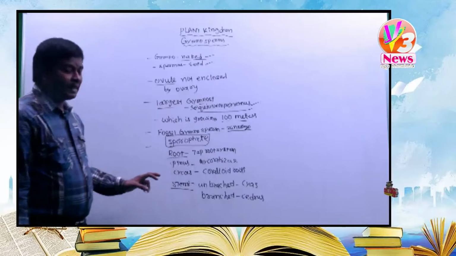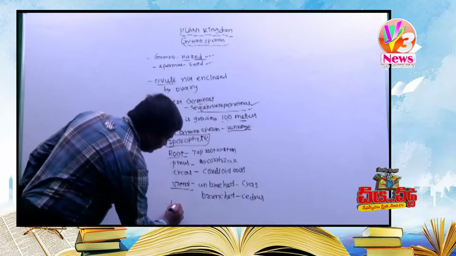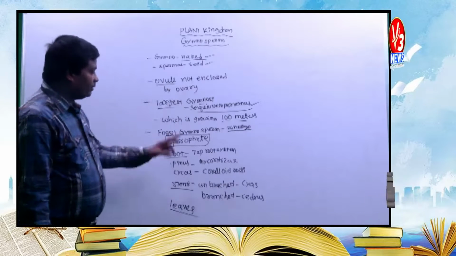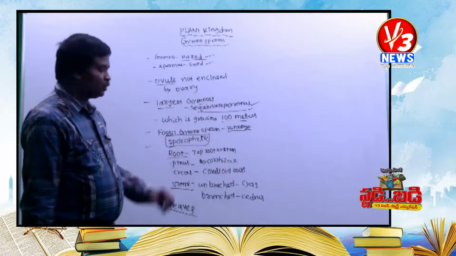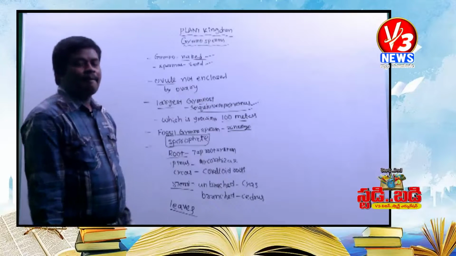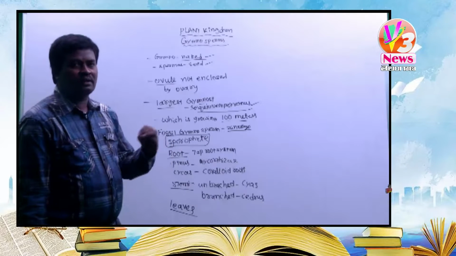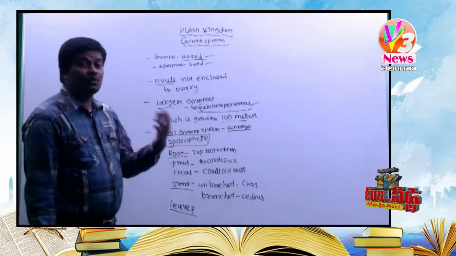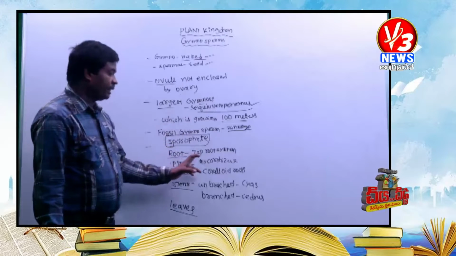Sporophyte. The sporophyte plant body is differentiated into root, stem and leaves. What type of roots are found in the sporophyte plant body of gymnosperms? Comparatively, roots are absent in algae. In bryophyta, the roots are not true roots, they are called rhizoids, root-like structures. In pteridophyta, roots are adventitious roots. Then in gymnosperms, roots are a taproot system.